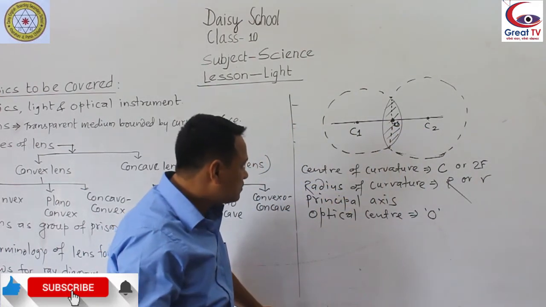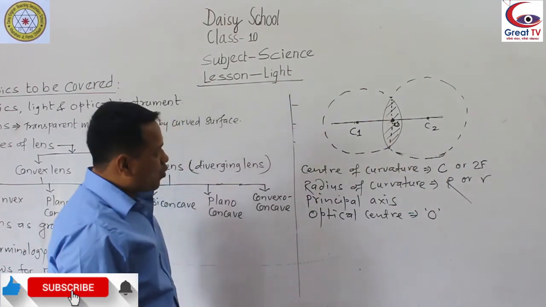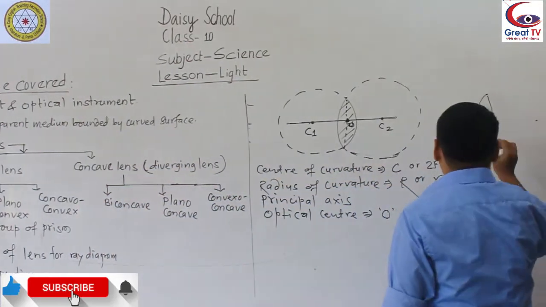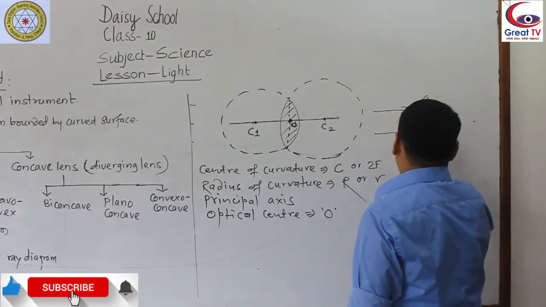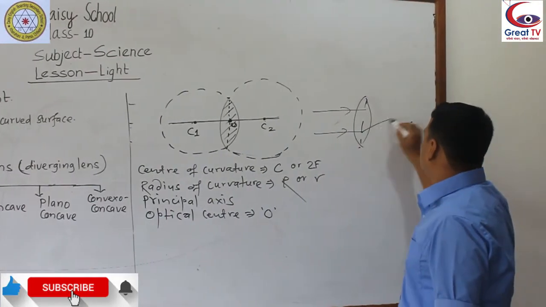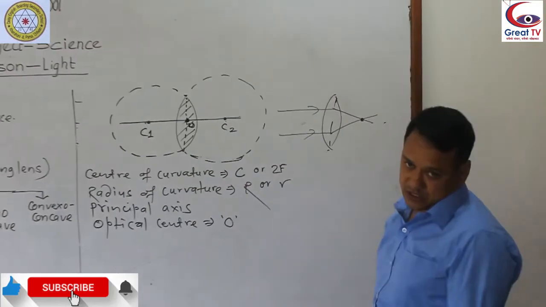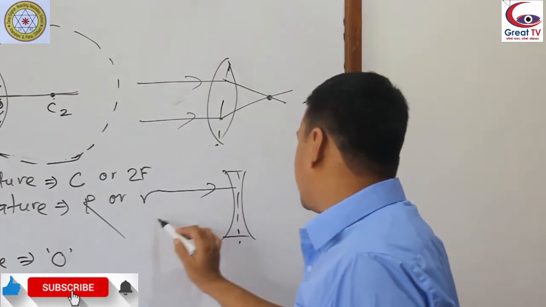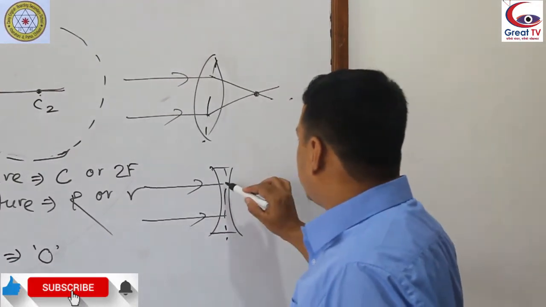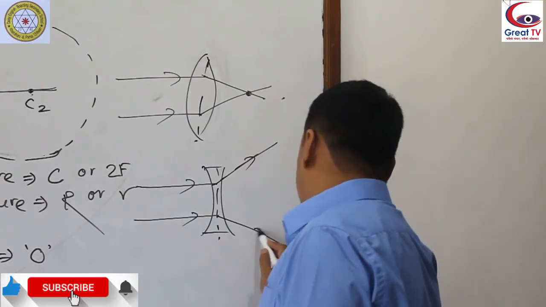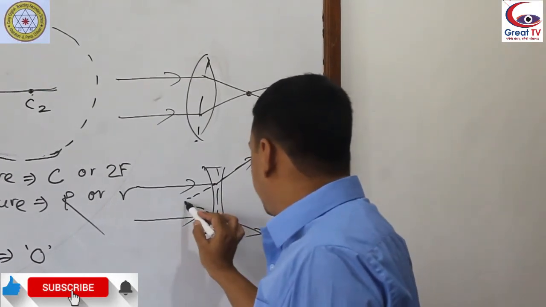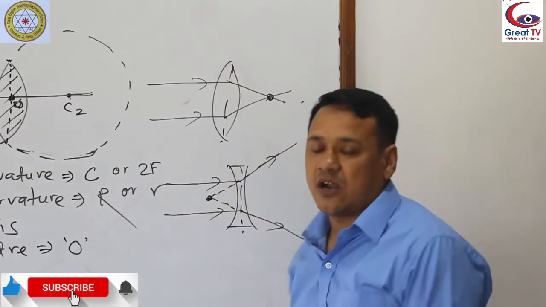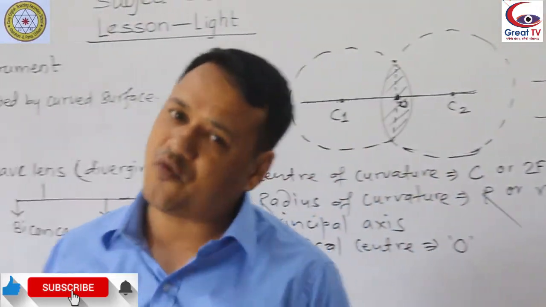After this, let's say this is a convex lens. When parallel light rays fall on the convex lens, they converge and meet at a point. In case of a concave lens, when parallel light rays fall on it, they diverge. When we extend them backward, they meet at a point. This meeting point is called the principal focus or simply the focus point.